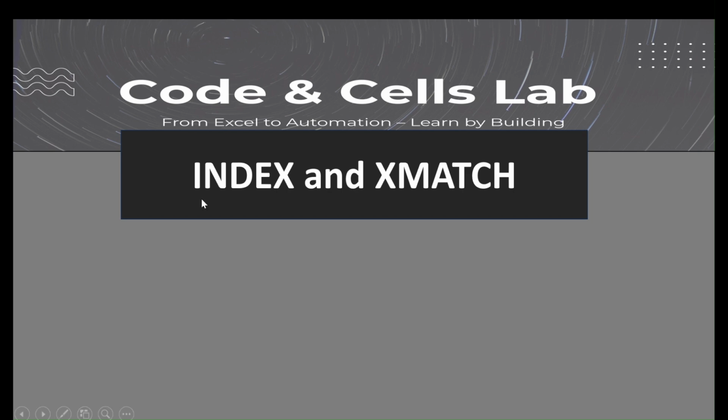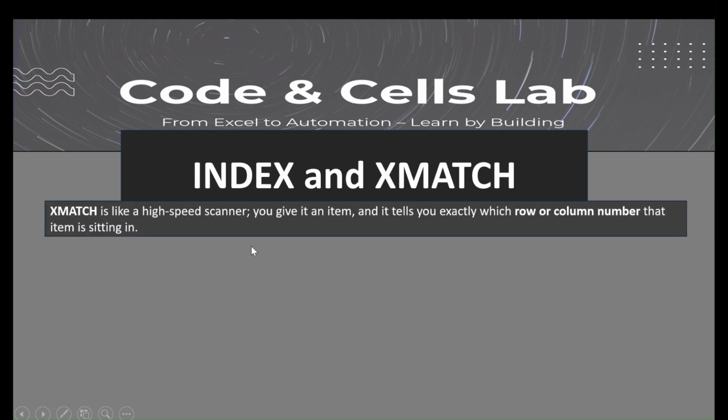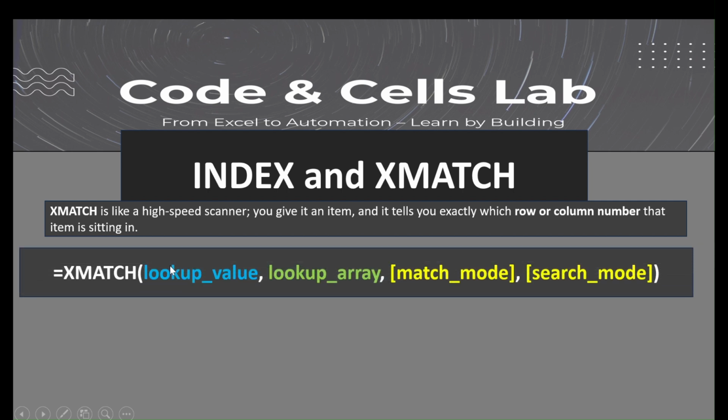Basically, what I'm trying to say here is XMATCH is not going to give you the search result. It is going to give you where the result exists, in which row and in which column, that you can define through XMATCH. And to get the result, you have to combine it with INDEX. We will see how the XMATCH logic actually works.